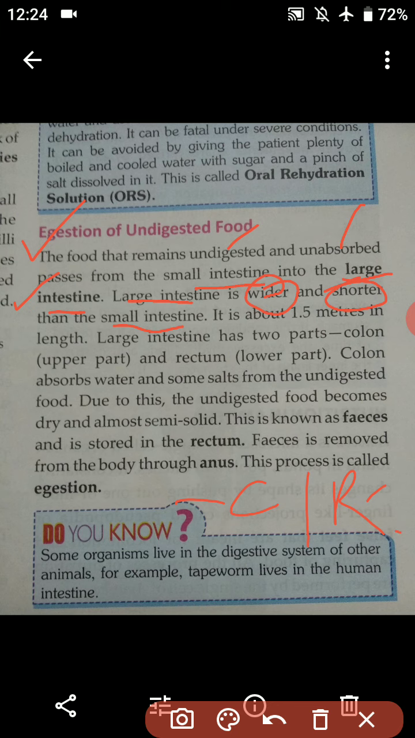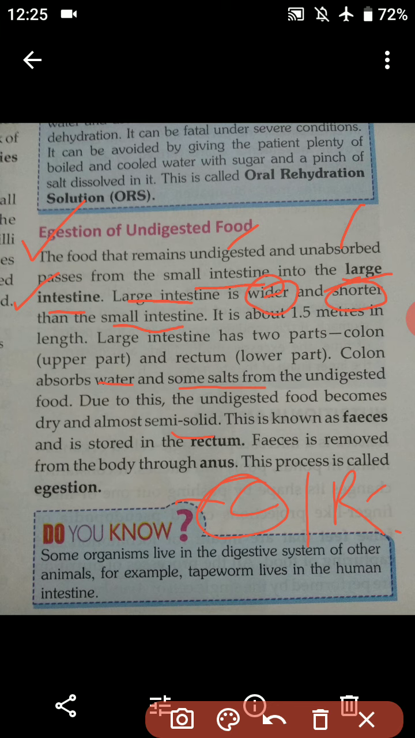The work of the colon is to absorb water and some salt from the undigested food. Due to this, the undigested food becomes dry and almost semi-solid, not completely solid.